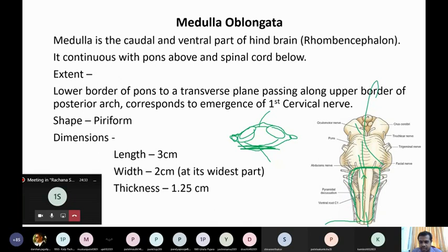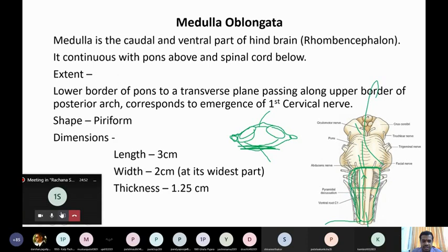Its dimensions: the length of the medulla oblongata is 3 centimeter. Width is 2 centimeter at its widest part, and the anterior posterior thickness is 1.25 centimeter.